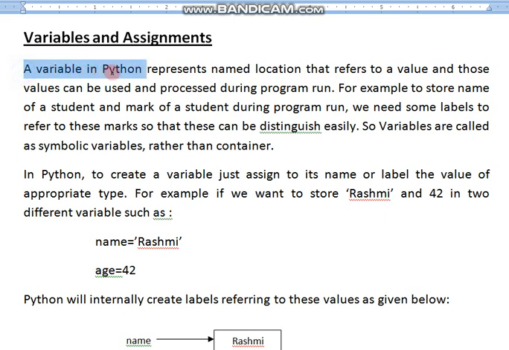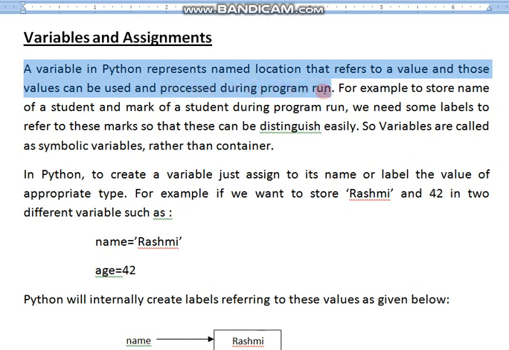A variable in Python represents a named location that refers to a value, and those values can be used and processed during program run. Here the variable is not a container, students. In Python, variables are not containers. The values are stored in memory locations, and when we declare a value with a variable, the variable becomes a label for that value.